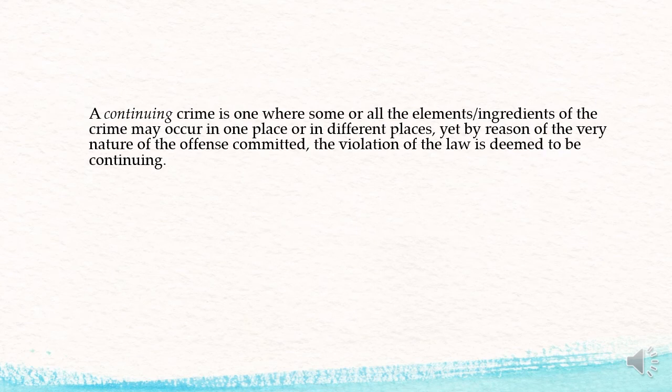What about a continuing crime? A continuing crime is one where some or all of the elements or ingredients of the crime may occur in one place or in different places. Yet by reason of the very nature of the offense committed, the violation of the law is deemed to be continuing. Here are some examples.